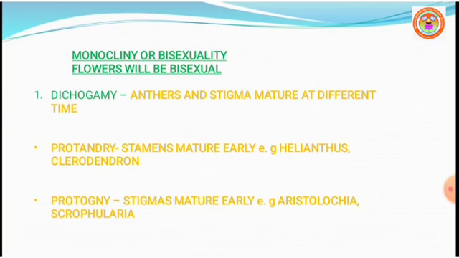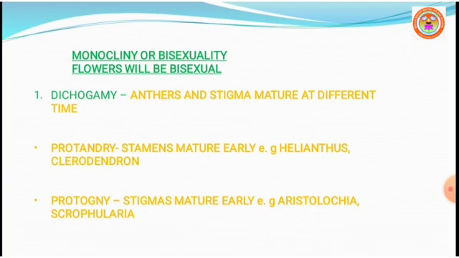Both in protogyny and protandry, anther and stigma never mature at the same time. They mature at different times. So in these two conditions, the maturation of anther and stigma at different times naturally prevents self-pollination. So only cross-pollination is possible.